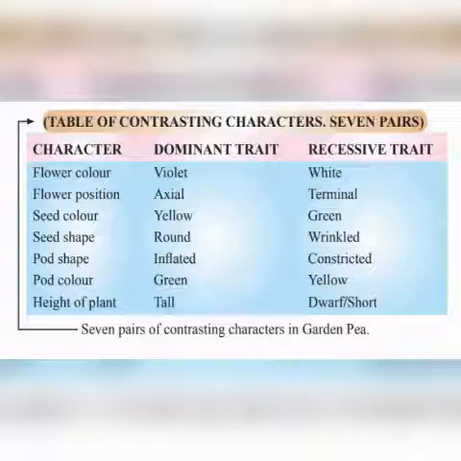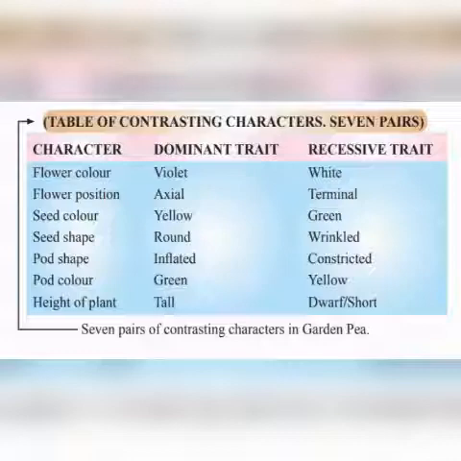Now suppose if I say the character is height, what are the contrasting traits of that character? Height, tallness and shortness, they are contrasting. If I say the character is eye color, what are the contrasting traits? Blue and black.